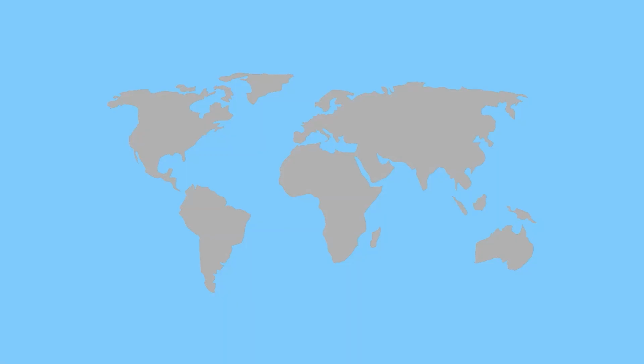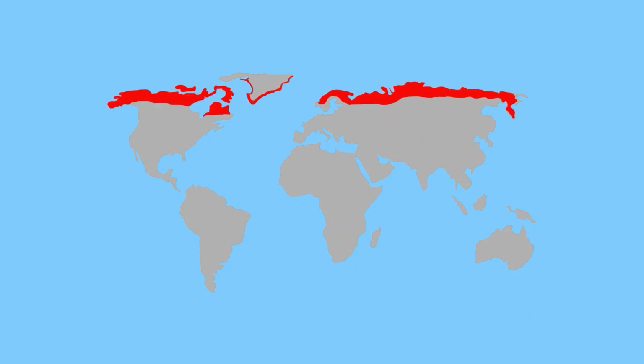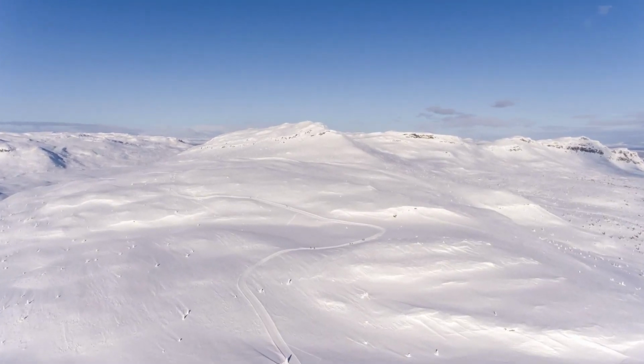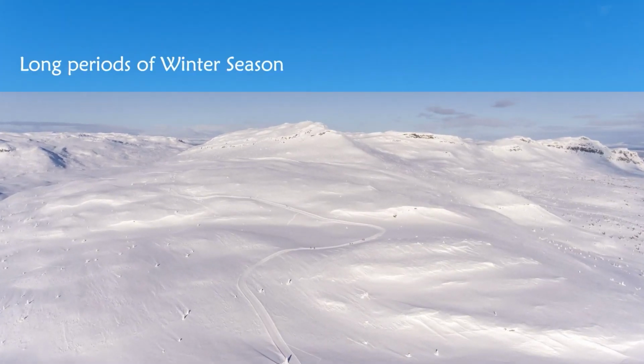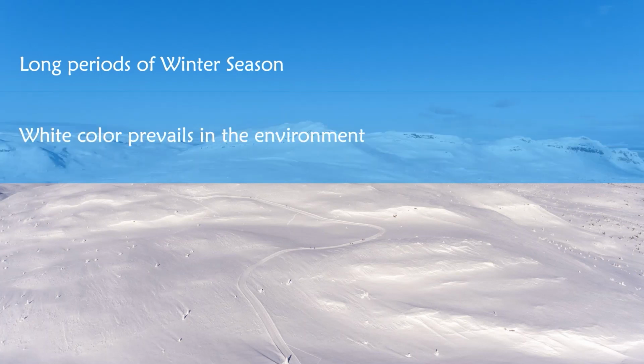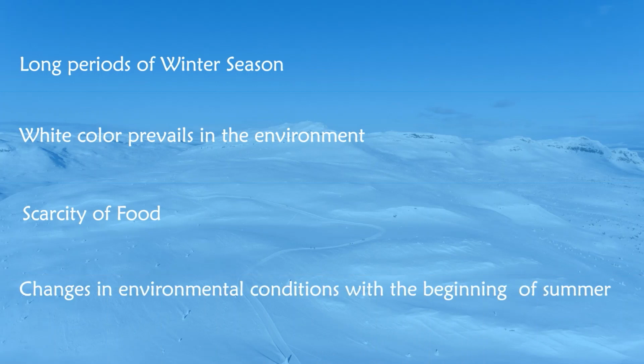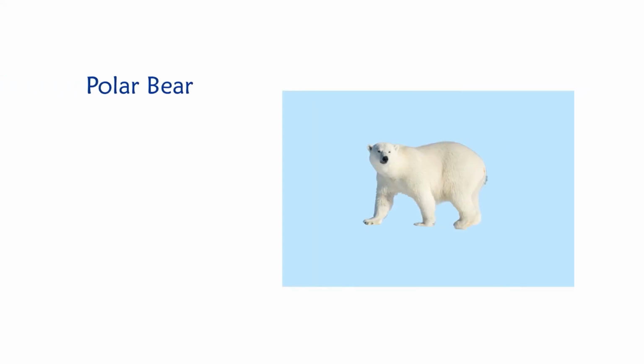Let's explore the environmental conditions of the Tundra Desert that extends in the northern regions of Asia, Europe, and North America continents. What are the environmental conditions of the Tundra Desert? Long periods of winter season over the year. White color prevails in the environment due to snow that covers the ground most of the year. Scarcity of food. Change in the environmental condition with the beginning of summer and melting of snow.